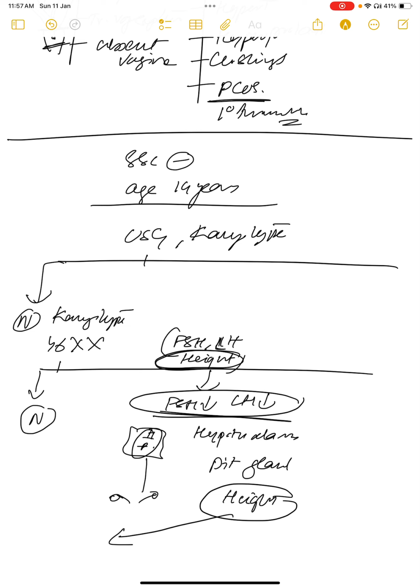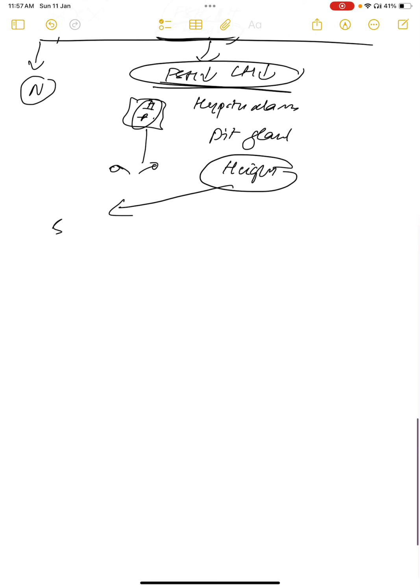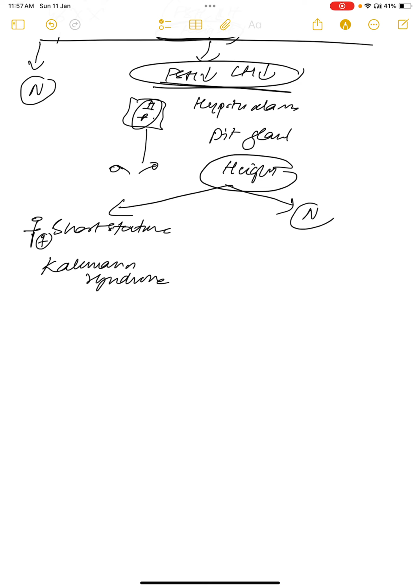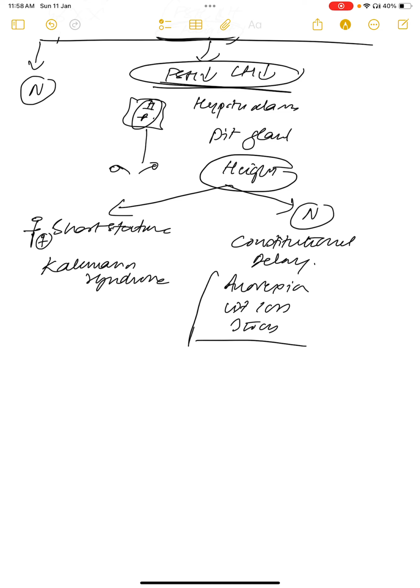In case of height, if she is a short stature girl, then it can be Kallmann syndrome. If it is normal height, then it can be because of constitutional delay, anorexia, weight loss, or stress. All the young adults and girls think of losing weight. Even a 14-year-old girl may think like that, and at that time also there can be primary amenorrhea.